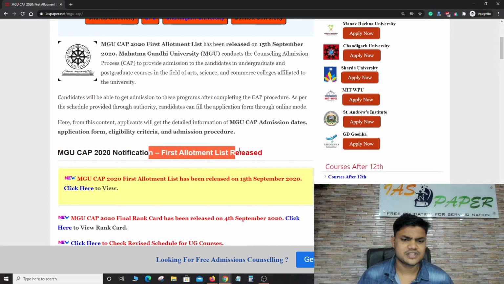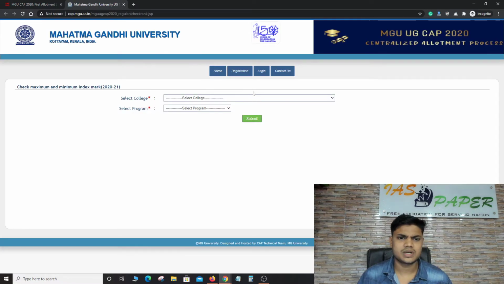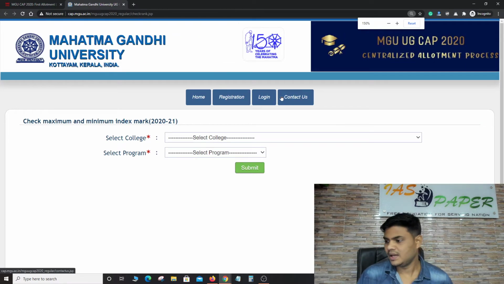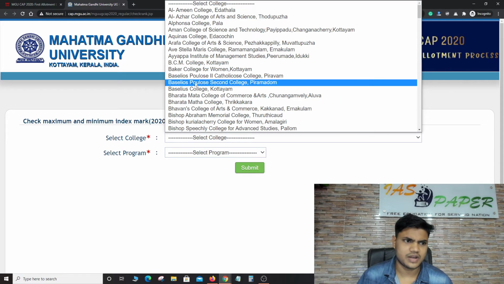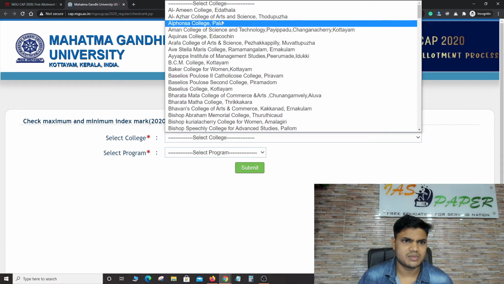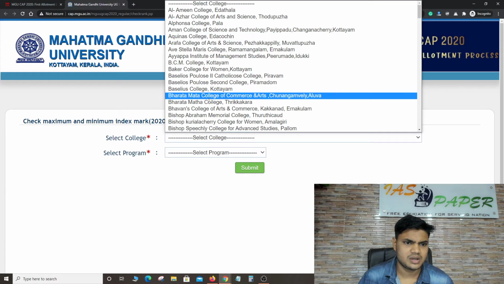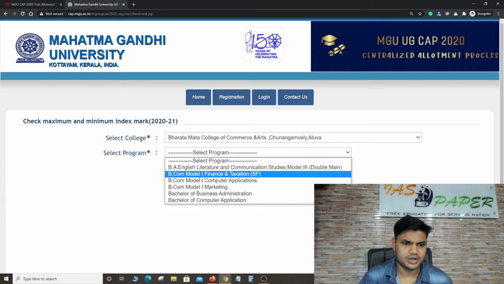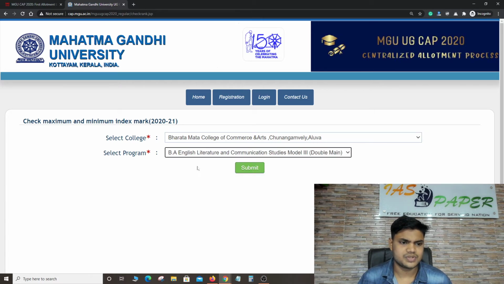Here you can check that the first allotment has been released. Click here to view the allotment letter. Just click on this. As soon as you click on this, you'll land on a new page. Now here are two options. First of all, select your college, and then you have to check the maximum and index number. Here you need to select your college. For example, I am searching Bharat Mata College of Commerce, Aluva, and here you need to select the course program, and then click on submit.